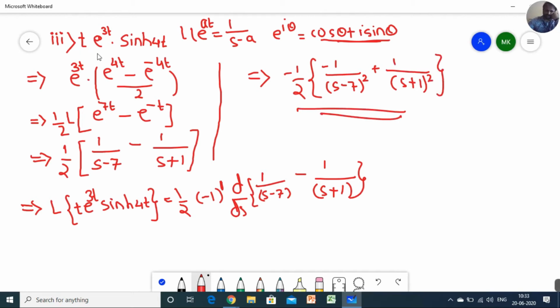into sine hyperbolic 4t. Now in the previous question, the question was in the format integral 0 to infinity, but here it is not given that is integral 0 to infinity. So I use the first shifting rule. Here I use the first shifting rule.